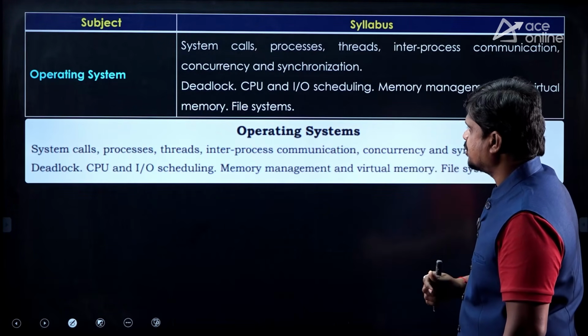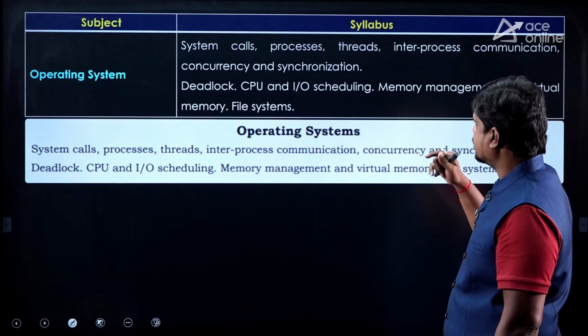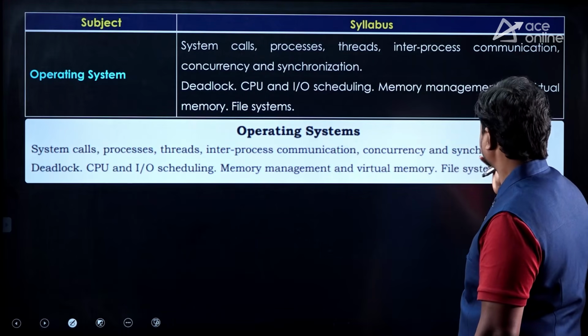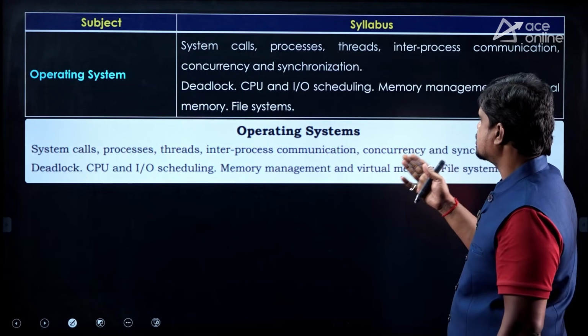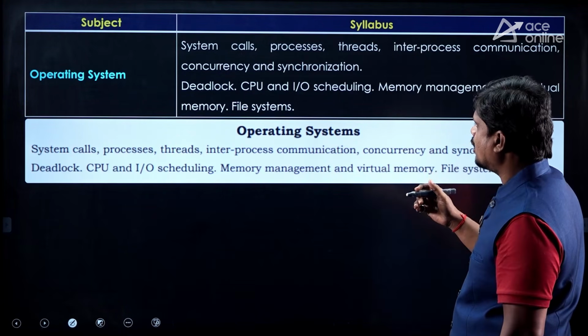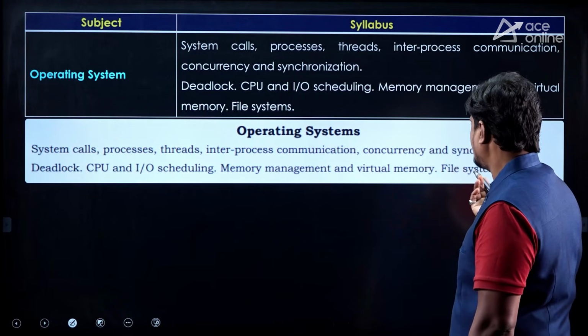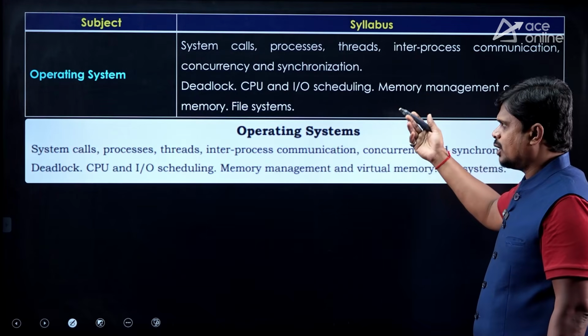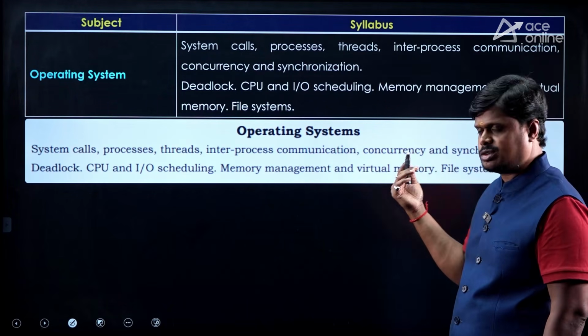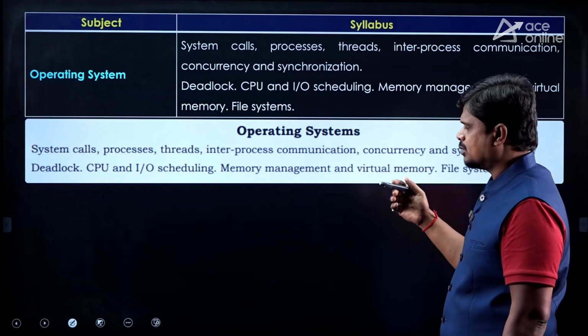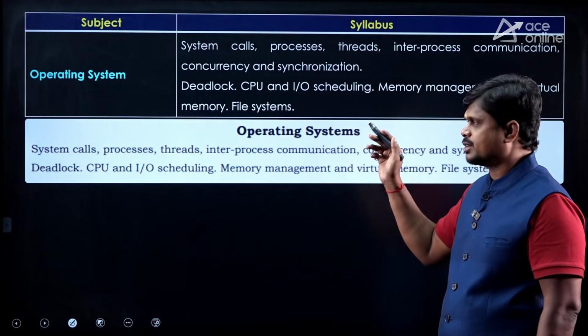Then operating systems, if you see: system calls, processes, threads, inter-process communication, concurrency, synchronization, deadlocks, CPU and IO scheduling, memory management, virtual memory, and file systems. Here also I can say there is no change with respect to the GATE 2026 and 2027 operating systems syllabus.